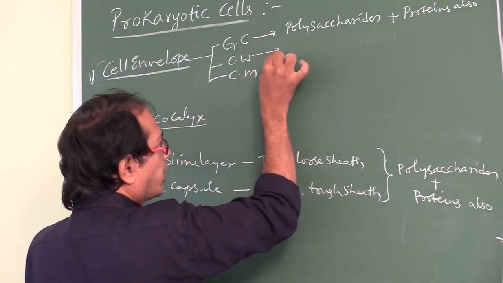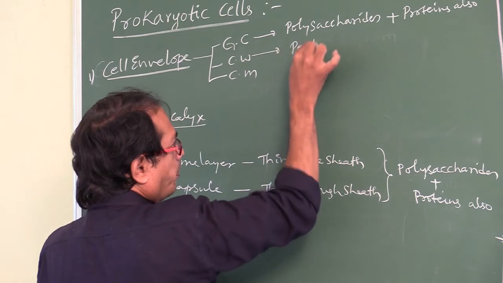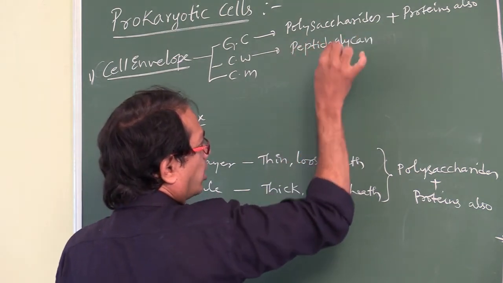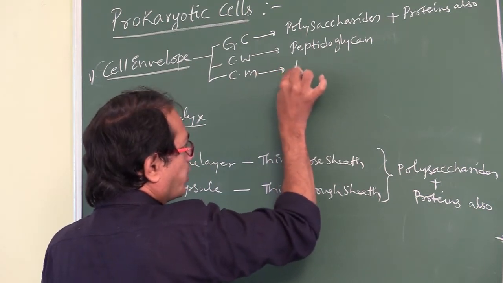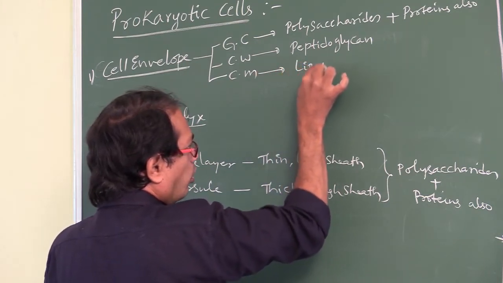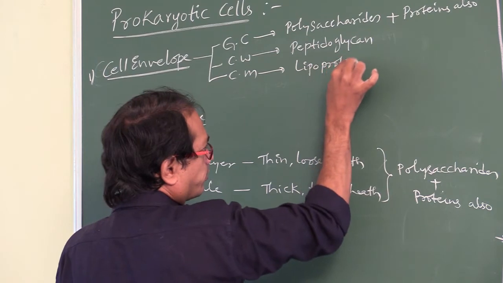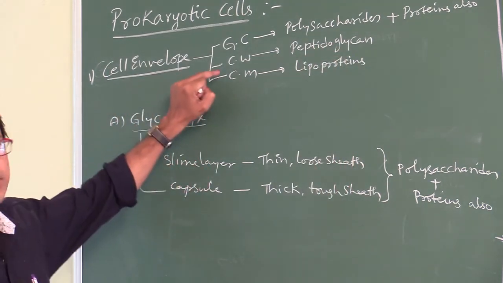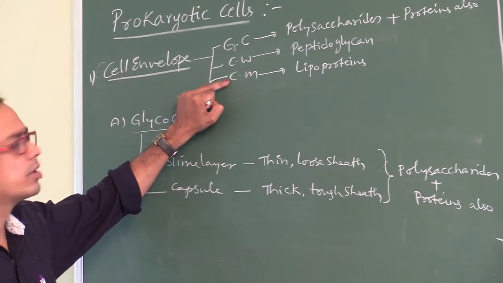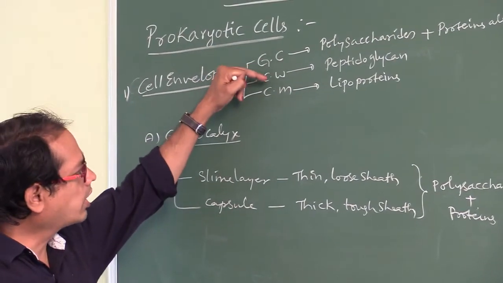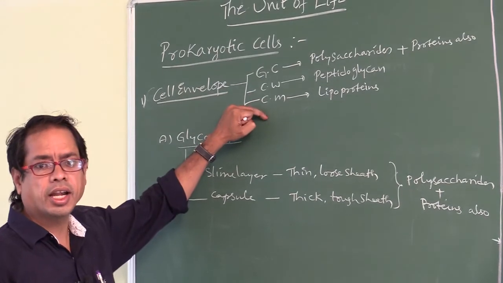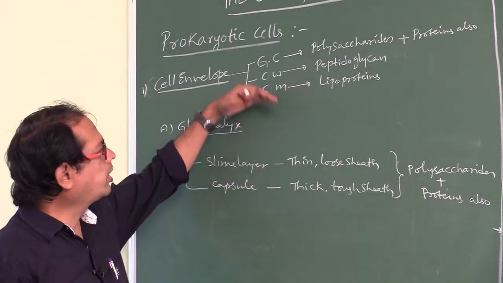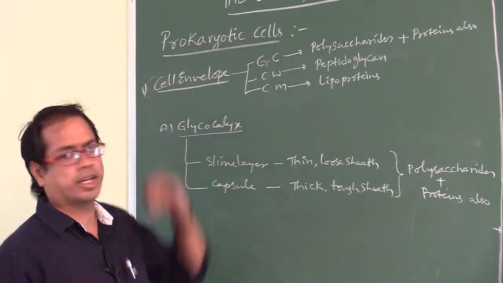Whereas the cell wall is made up of peptidoglycan. The cell membrane is made up of lipoproteins. This is the chemical composition of the cell envelope layers. Outer to inner, you have to say glycocalyx, cell wall, cell membrane. That is centripetal order. Centrifugal order means cell membrane, cell wall, glycocalyx.